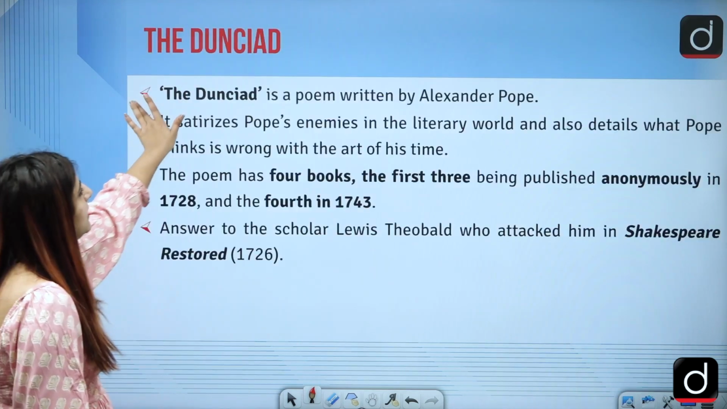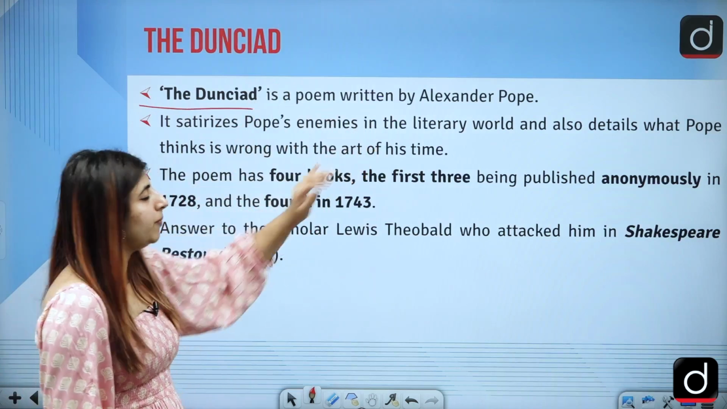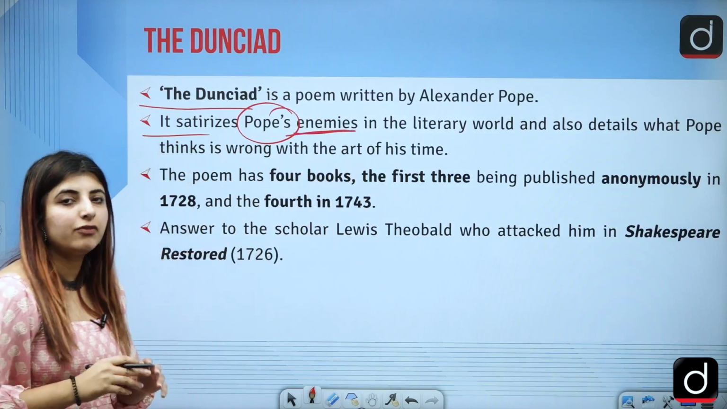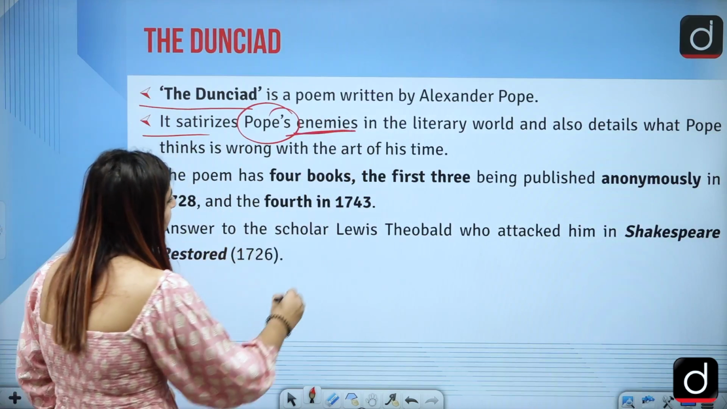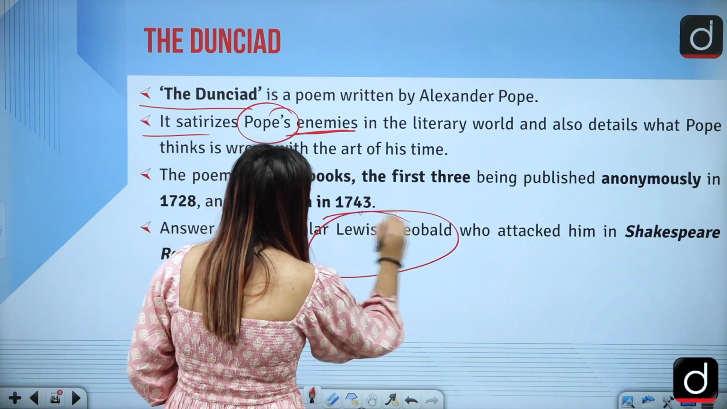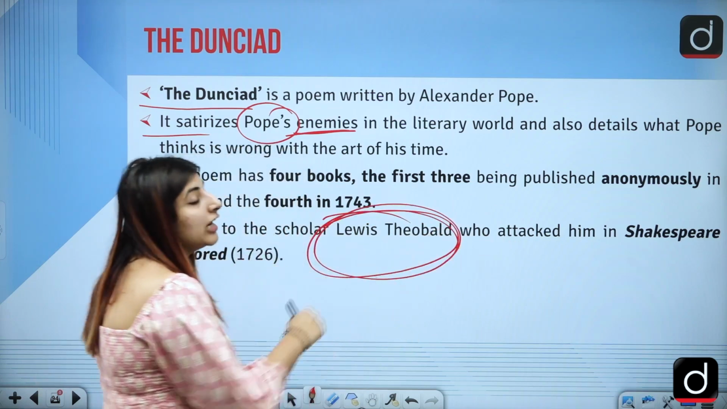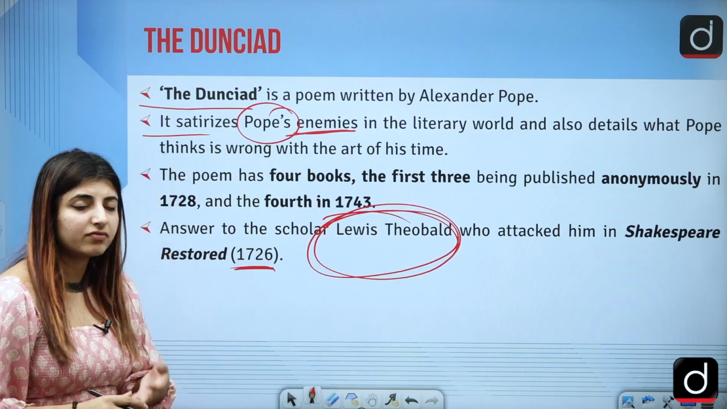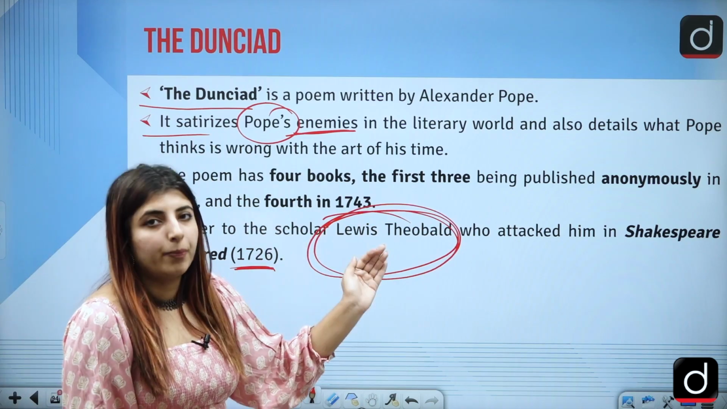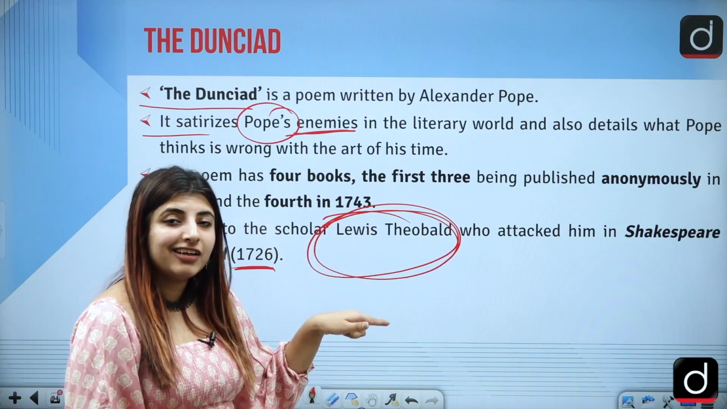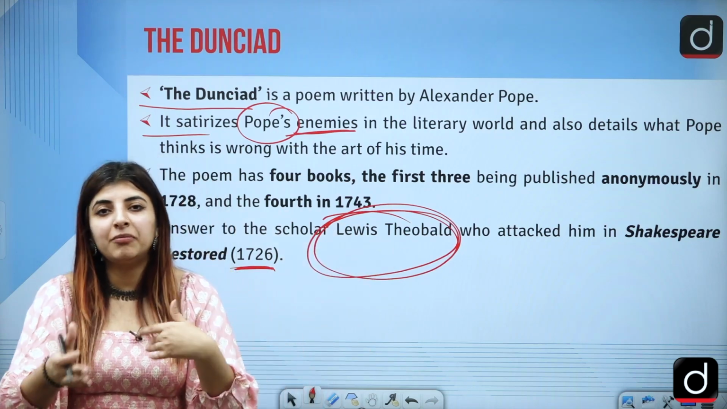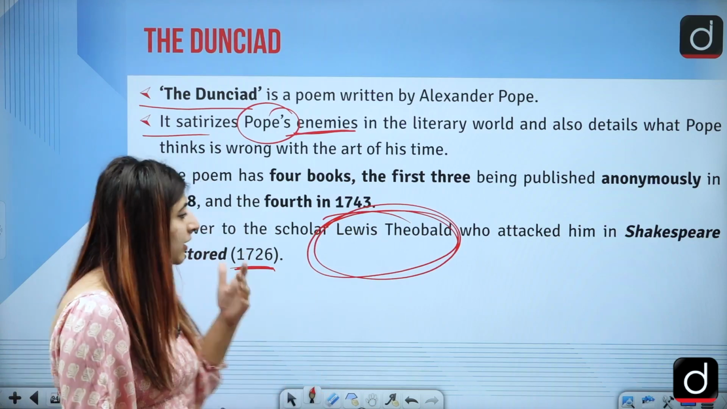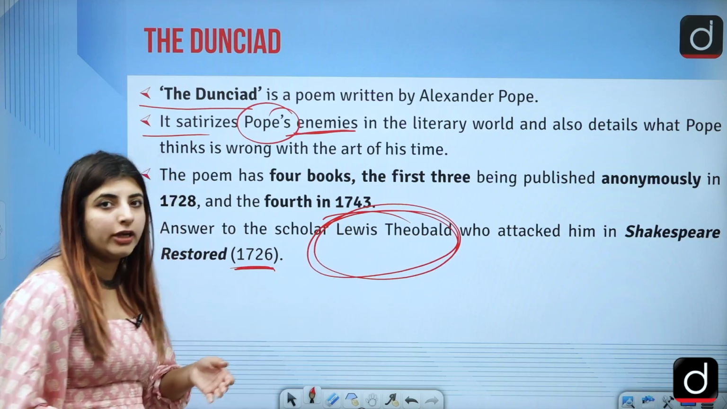So, first of all, the Dunciad, poem written by Pope, and it satirizes his enemies in the literary world. Who was his enemy at that point of time? It was Lewis Theobald, and he, in his work Shakespeare Restored, which was published in 1726, he mocked Pope. So Pope, now again, you see the attacks which were going between the literary figures of different eras. Same is the case here, Pope and Lewis Theobald.